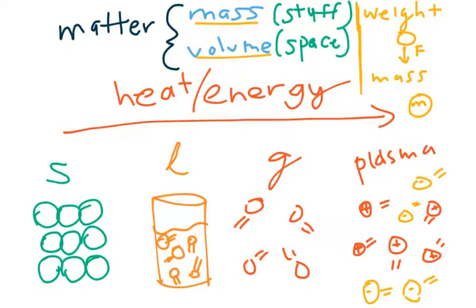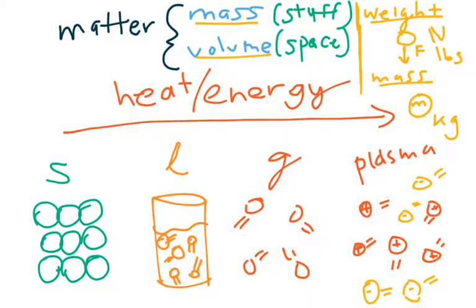Mass is like the stuff, and weight is the force exerted by the stuff. For example, you have a mass because you are made of stuff, but your weight is not your stuff. Your weight is the force exerted by your stuff on the ground due to gravity. You usually measure mass with a unit called a kilogram, kg, and you usually measure weight in newtons or pounds, lbs.